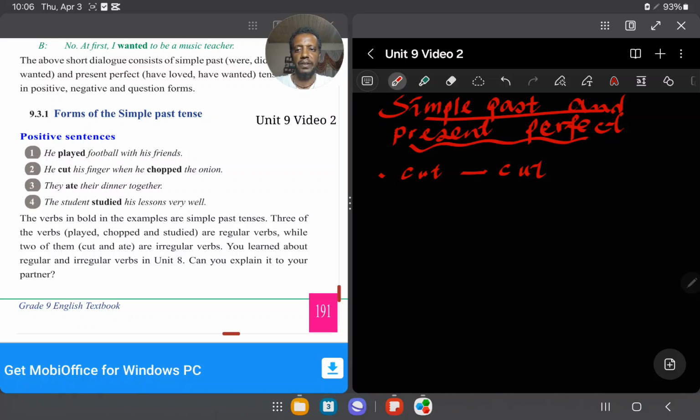For example, this one: he cut his finger when he chopped the onion. When he chopped the onion indicates we are talking about the past, so cut is the simple past tense. But their form is the same. Okay, cut, cut, cut, that is the same, don't forget it.